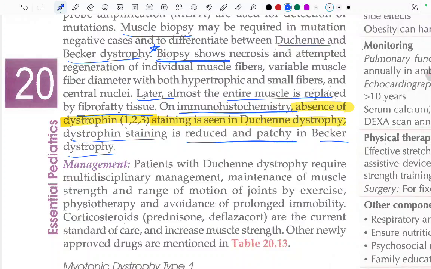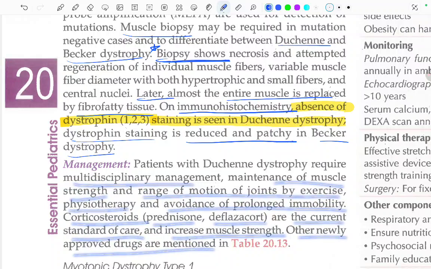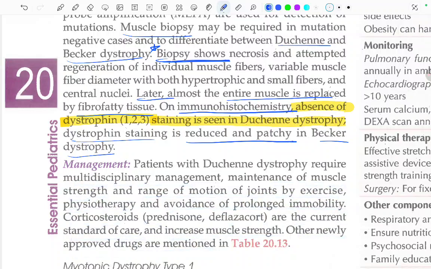Patients with Duchenne dystrophy require multidisciplinary management, maintenance of muscle strength and the range of motion of the joint by exercise, physiotherapy, and avoidance of prolonged immobility. Corticosteroids like prednisolone and deflazacort are the current standard of care and increase muscle strength. Other newly approved drugs are mentioned in the table that we will read.